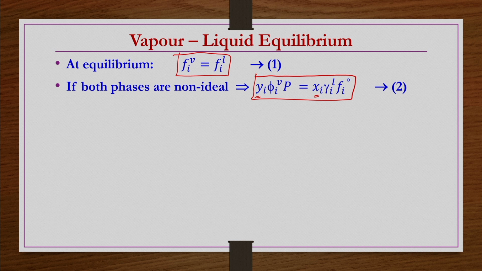If you want to find out y_i and x_i, you should know phi_i^V, which we have already seen how to obtain for several cases. And for the liquid phase you should also know gamma_i^L. This also we know, depending on the information about the excess molar Gibbs energy. If you have that information, then the activity coefficient of component i you can find out.